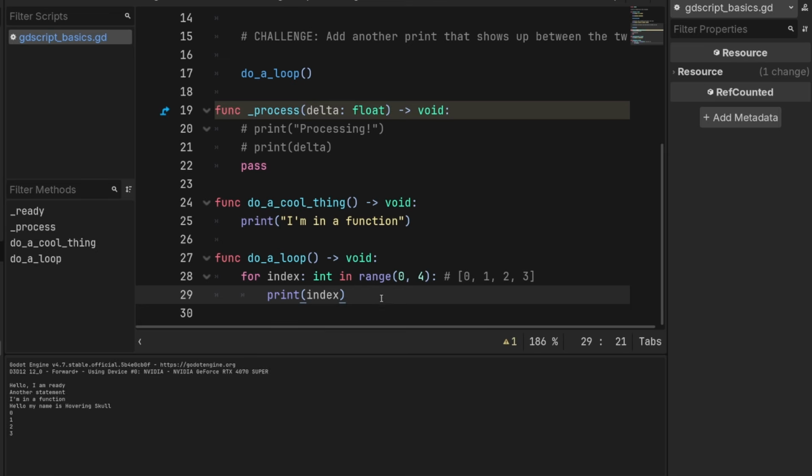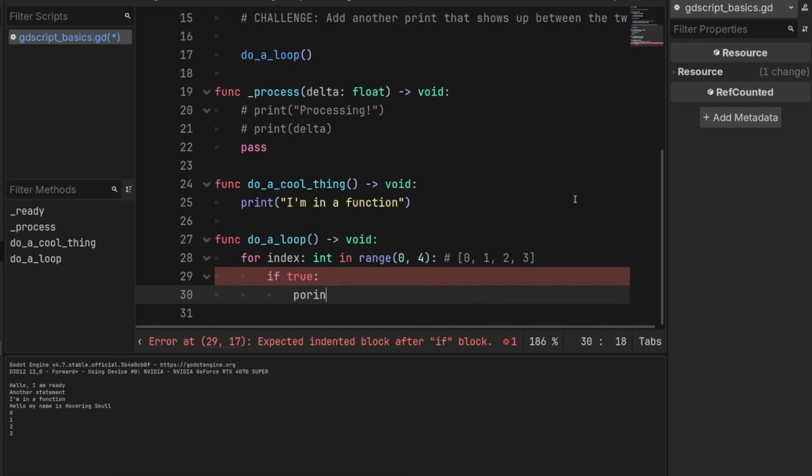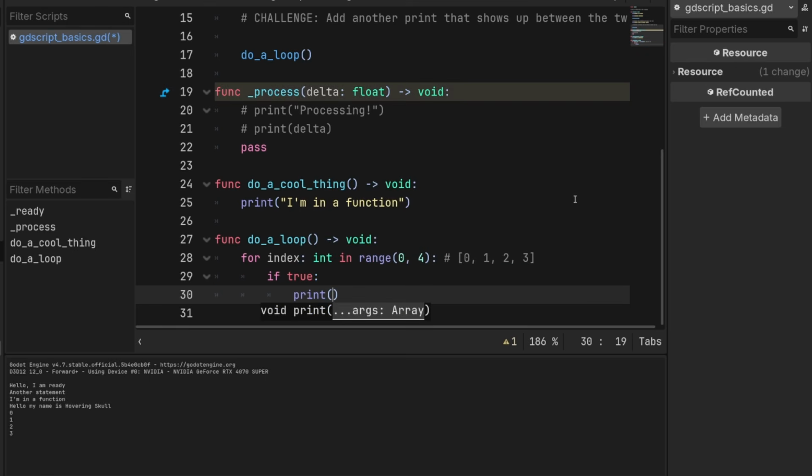What if we don't want to print every number? What if we only want to print, I don't know, even numbers? We can do that by using a conditional statement. And this is another way we can modify the control flow. We can do a conditional like this, if, and then for now I'm just going to write if true, we can print index.